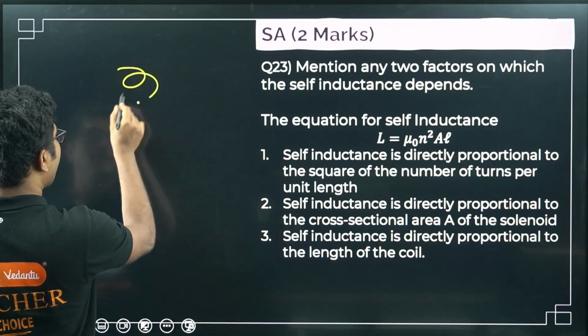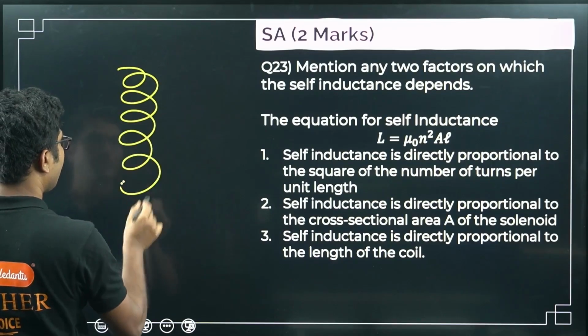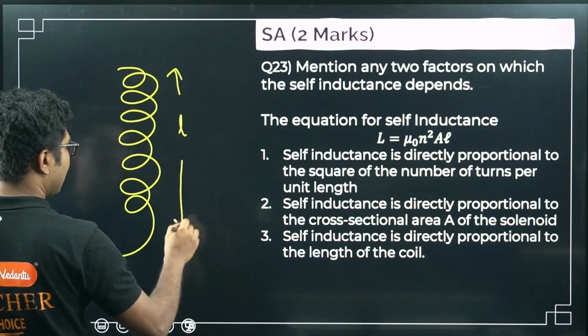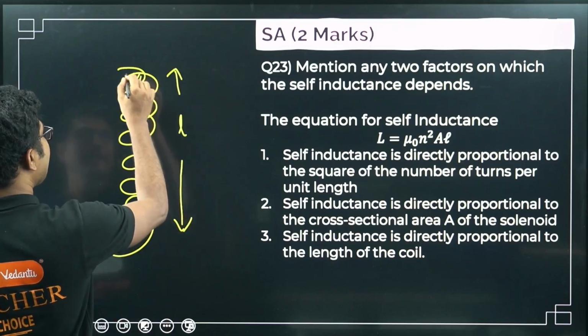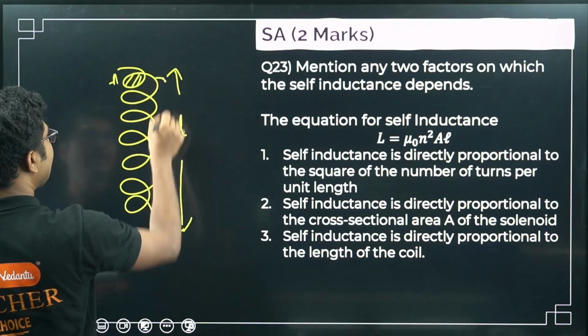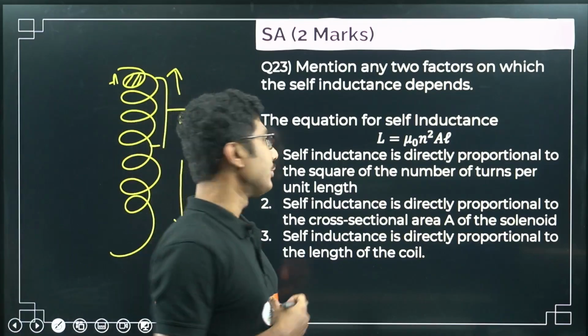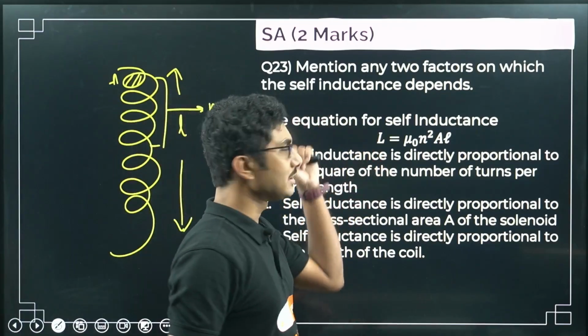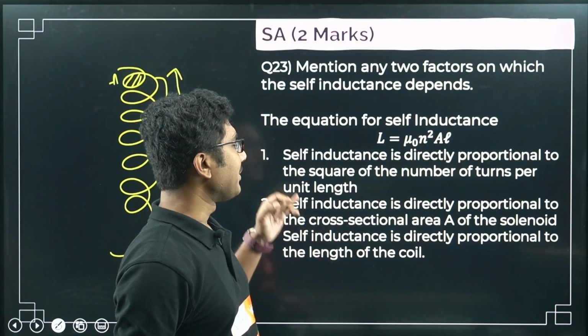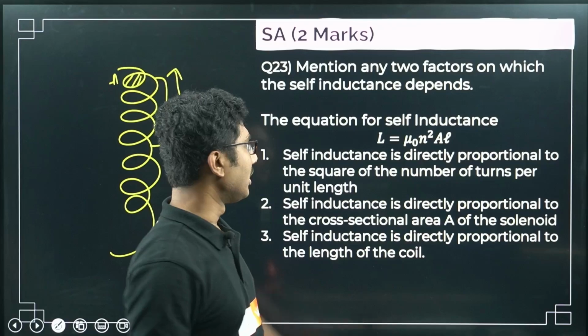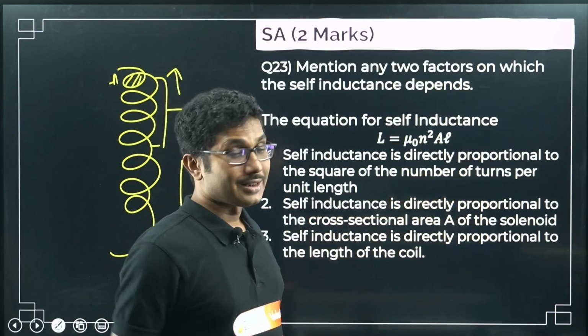So if this is the coil, suppose, this is L, the total length is L. This is the area, and how many turns are there in unit length, that is n. This will help you to remember. So mu naught is a constant, obviously, the free space permeability.